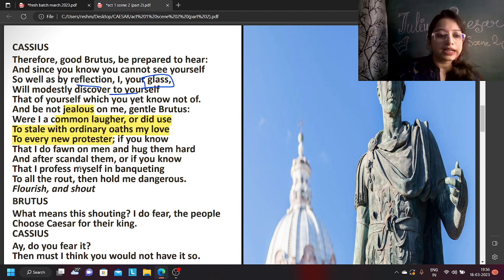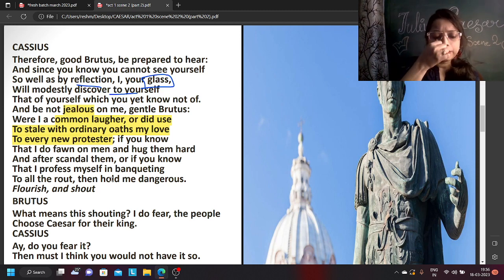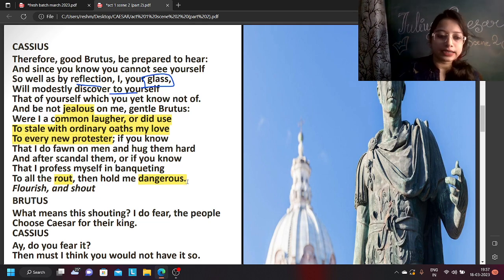Or if you know that I profess myself in banqueting to all the rout, then hold me dangerous. The word rout here refers to a group of people, the commoners. I don't treat you like the commoners. I don't think you are a common person. So if I was such a person who says anything to any riffraff, that would make me a dangerous man, somebody who is not trustworthy. But I am not that kind of a person.